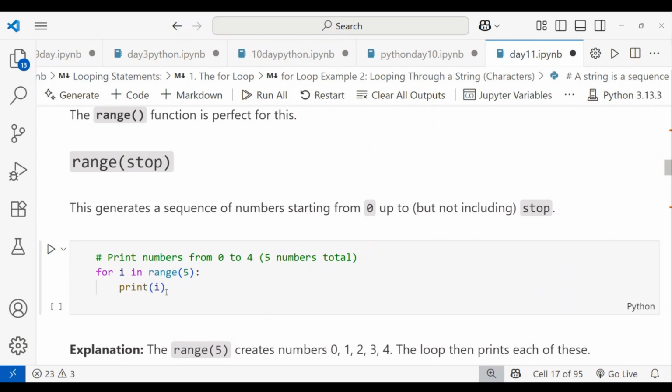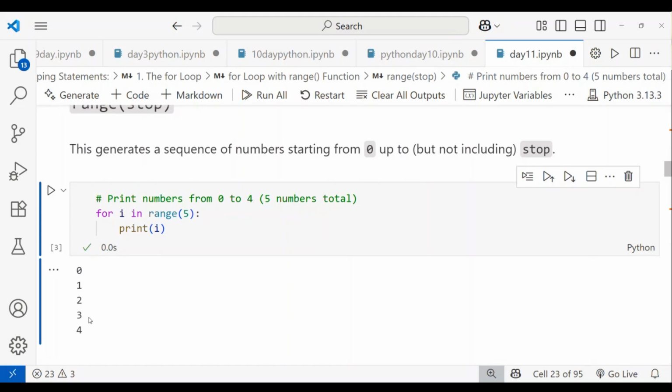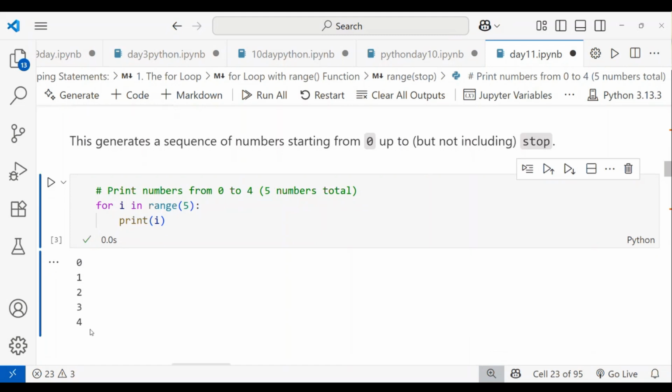Afterward, I want to print i. When I print i, it will print from 0 to 4. You can see, right? 0, 1, 2, 3, 4. Like that, it will work.